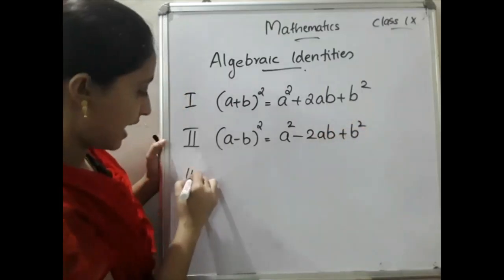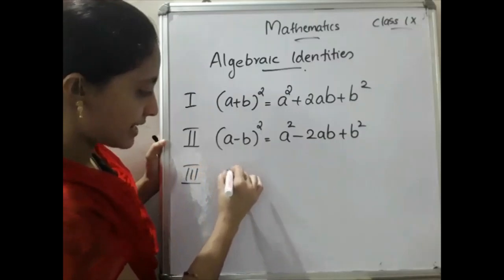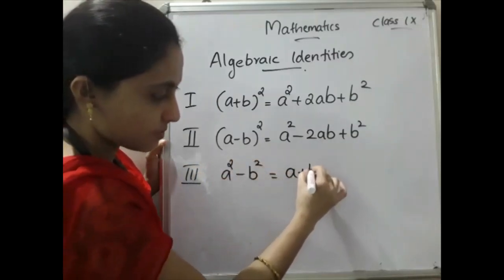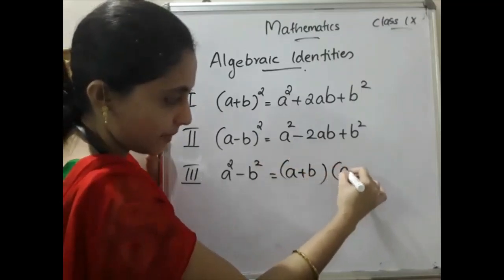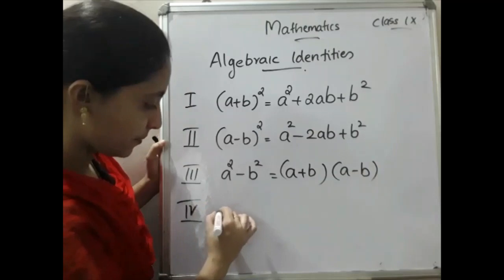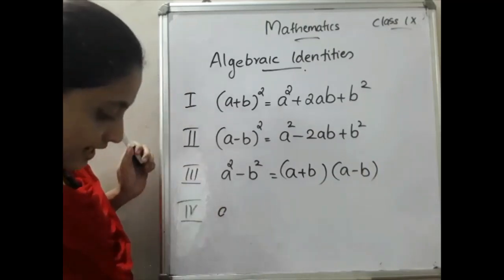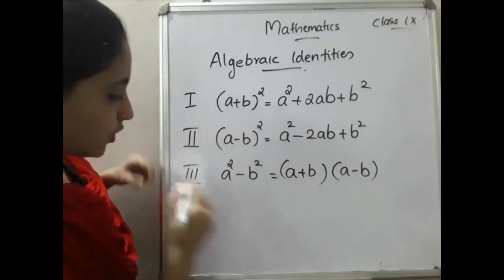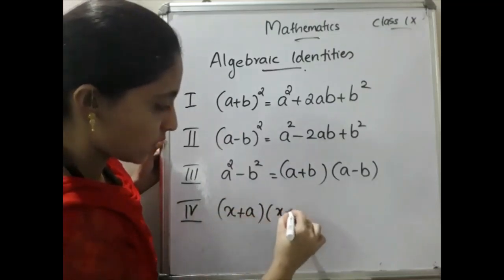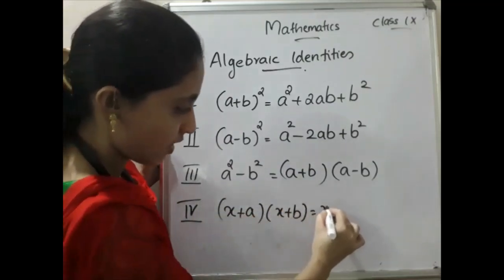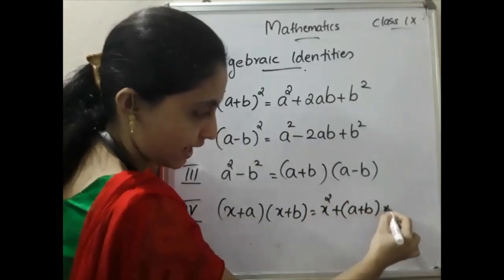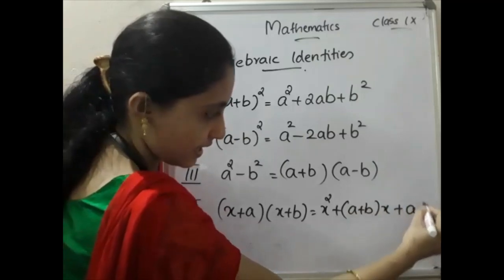The third identity is: a square minus b square is equal to a plus b into a minus b. And the fourth identity is: x plus a into x plus b is equal to x square plus a plus b into x plus ab.